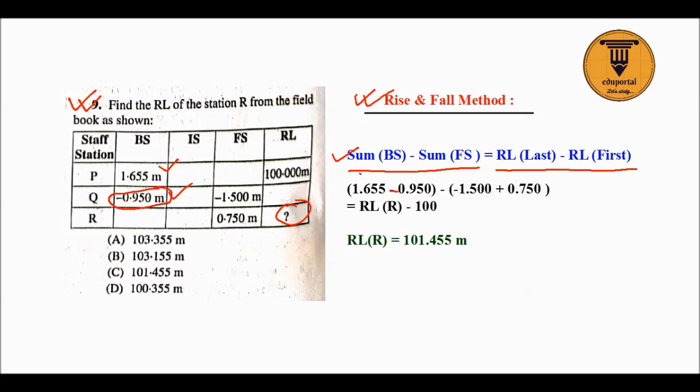So the summation of backsight minus summation of foresight equals last RL, that is R, minus first RL, that is 100. If you use this formula you will easily get RL of R as 101.455 meter. So option C is correct.